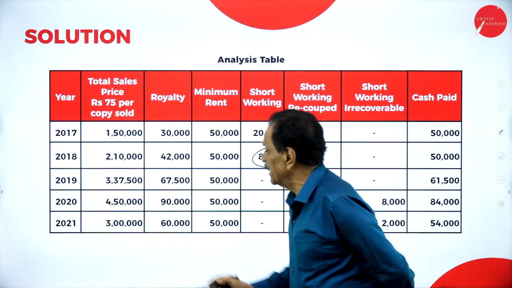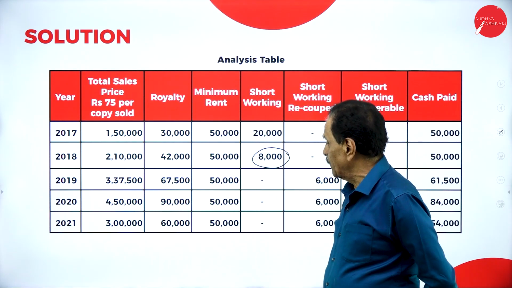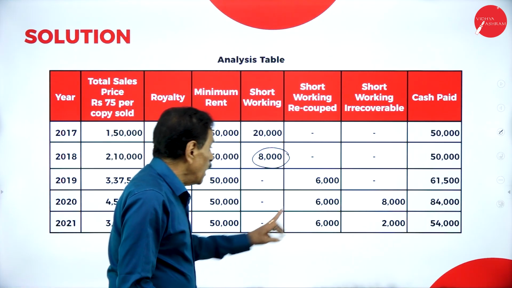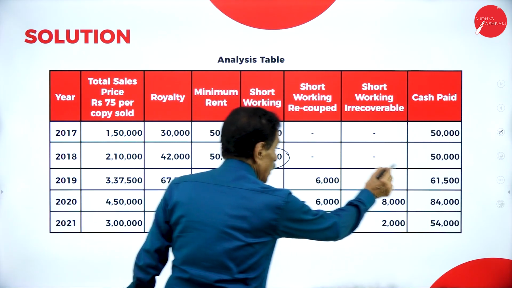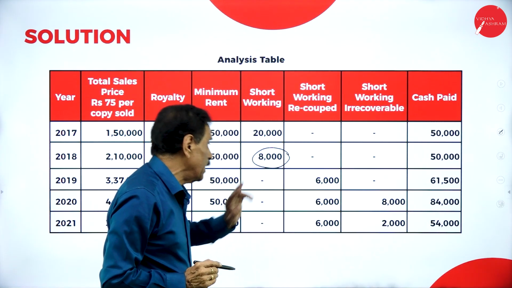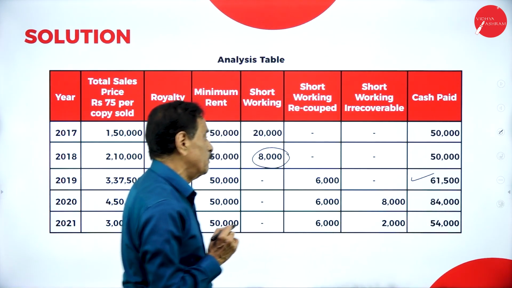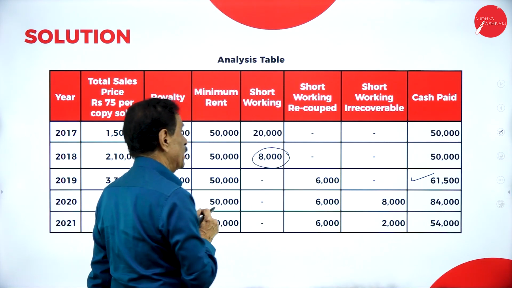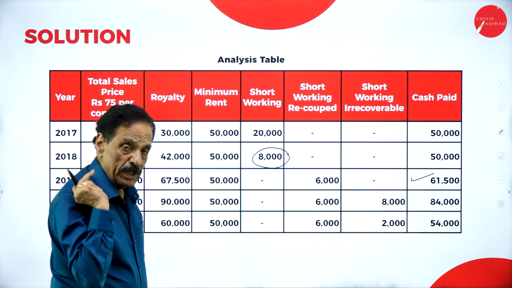Come back in the next year. It is 3,37,500. 20% is 67,500 with a minimum rent of 50,000. How much excess is there? Here 17,500. How much recovered? 6,000. Maximum of 6,000 can be recovered. So out of 67,500, minimum rent is 50,000. How much recover? 6,000 gone means how much is payable? 61,500 has to pay. Then how much recover? 6,000 out of total 28,000. The balance is 22,000.